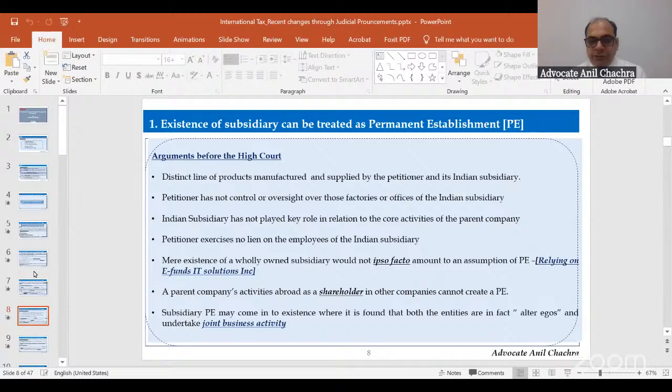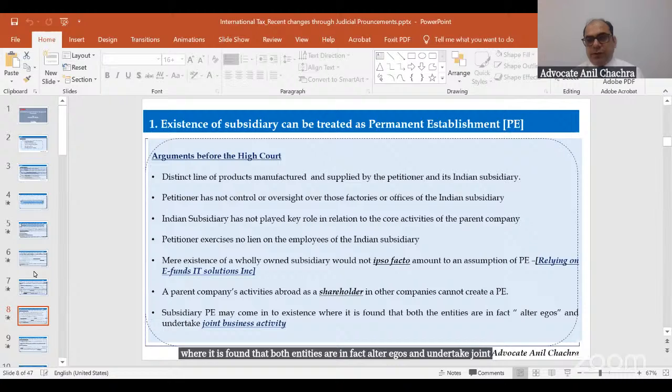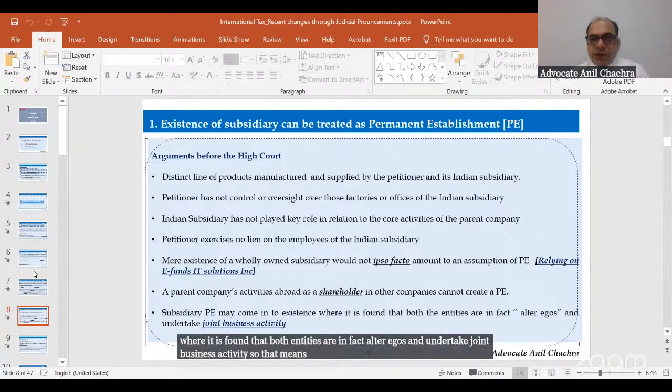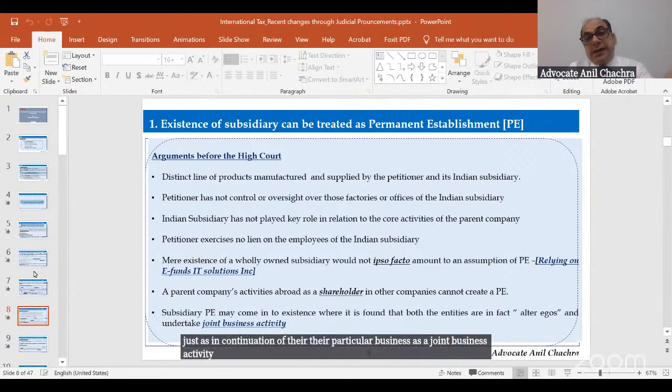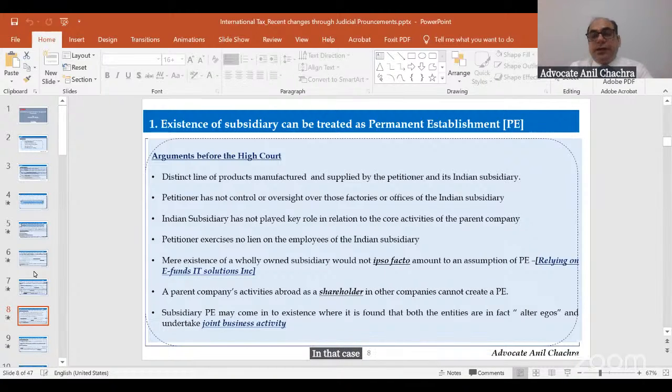The next one, which is a very crucial one: a subsidiary PE may come into existence where it is found that both entities are in fact alter egos and undertake joint business activity. That means if a foreign company and the Indian subsidiary are doing activities in continuation of their particular business as a joint business activity, in that case the subsidiary can be treated as a PE.